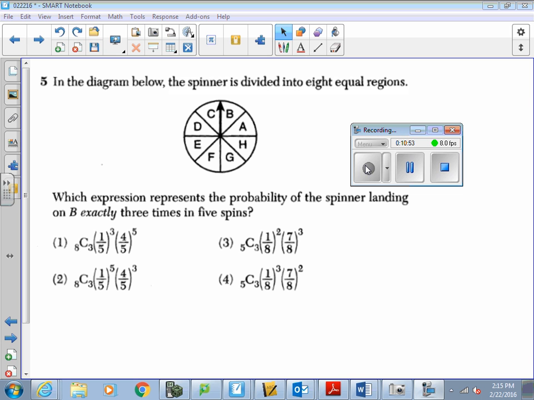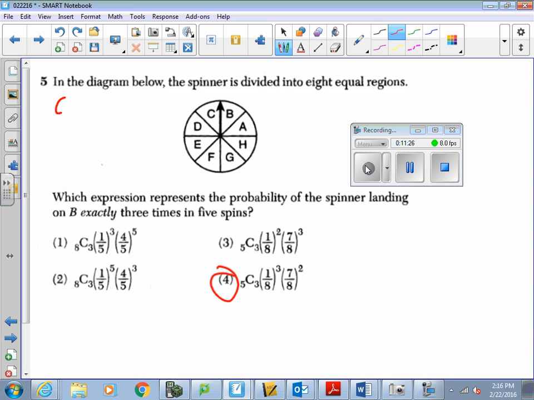All right, your answer for number 5 is going to be 4. I'm not going to go over this too much. We will be doing probability in the future. I don't want to get too much into this, but I do want you to understand where these numbers came from. So it asks, which expression represents the probability of the spinner landing on B exactly 3 times in 5 spins? So you're dealing with combinations, first of all, and you have combinations versus permutations.